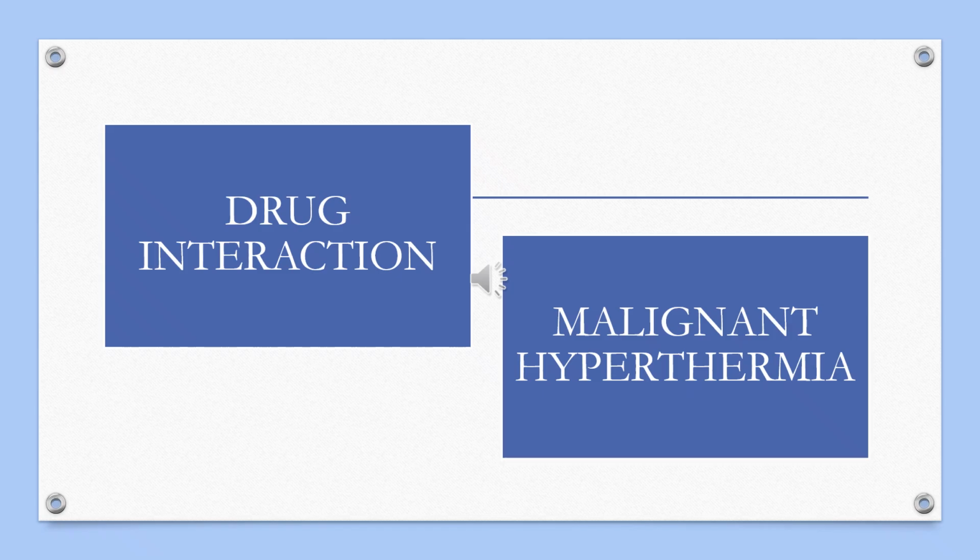Fever will occur, muscle rigidity will occur, or death may occur. The mortality rate was 80% in the 1980s, which has decreased to less than 5% in 2006. Some anesthetic drugs can trigger malignant hyperthermia in some individuals. So we should be careful while giving the LA agent by taking a proper history of the patient.